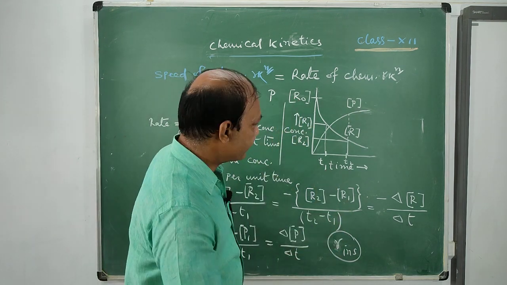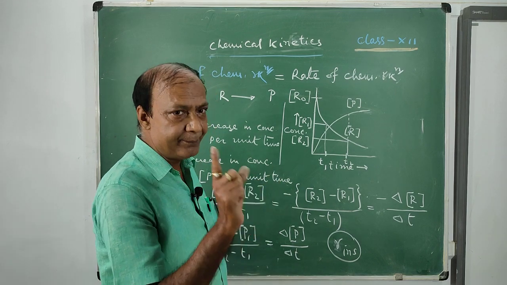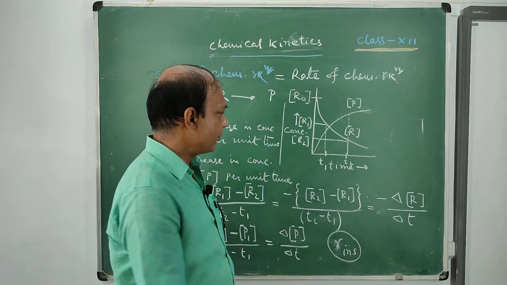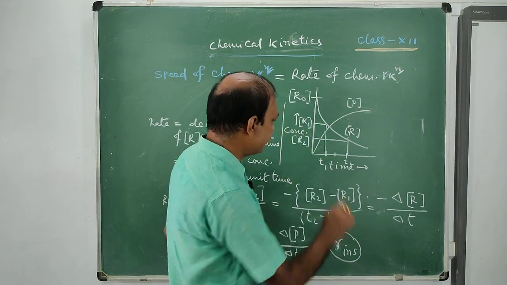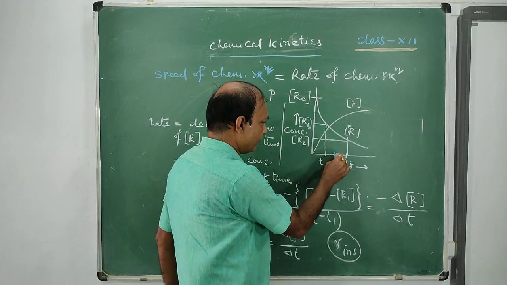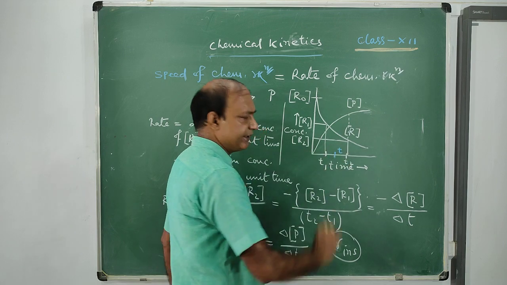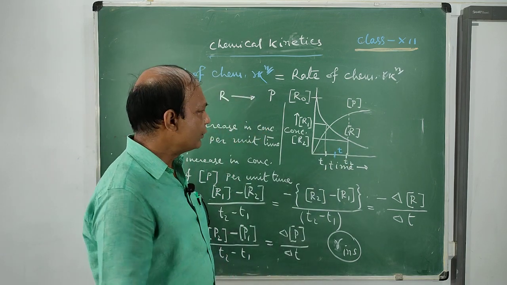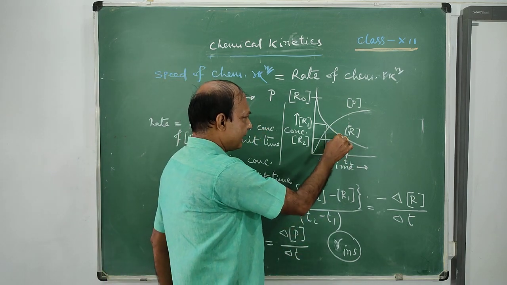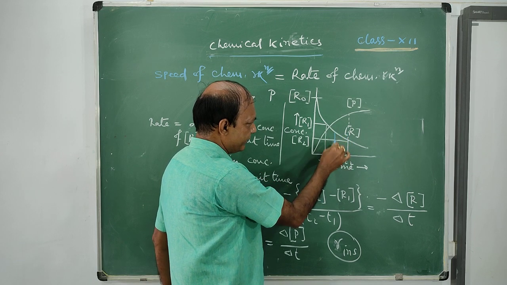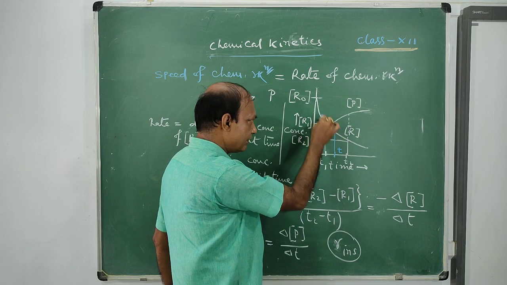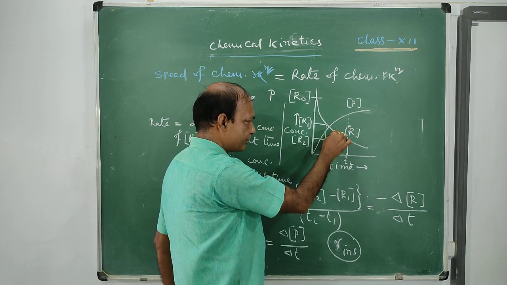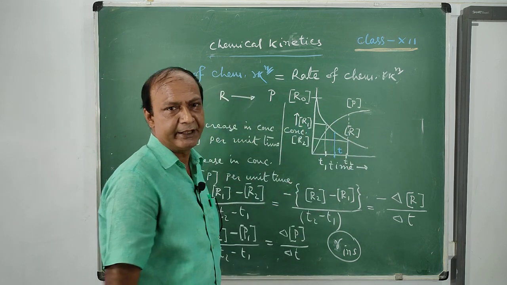What is the process? Suppose at a particular moment, say at time t, we want to find out the instantaneous rate. What we do is draw a tangent on the concentration versus time graph, corresponding to the time t.